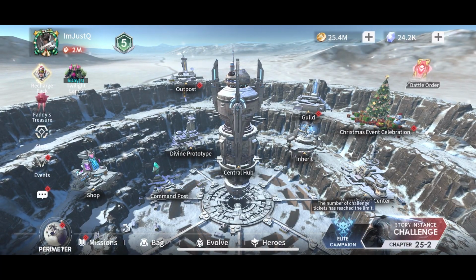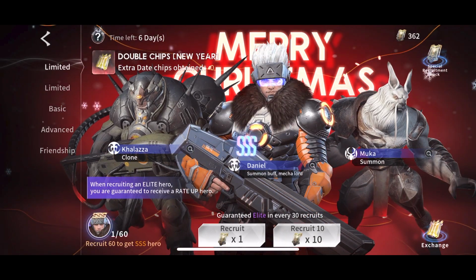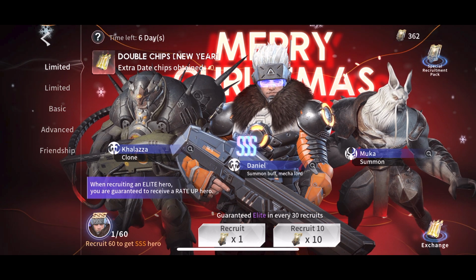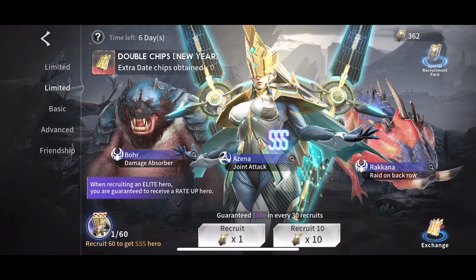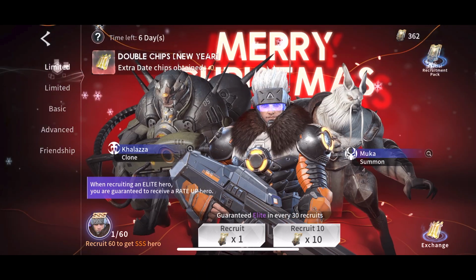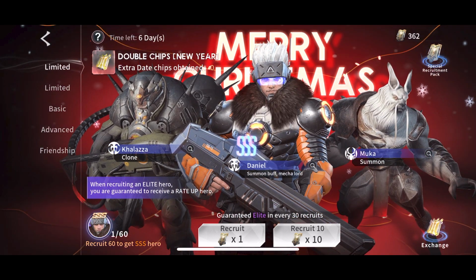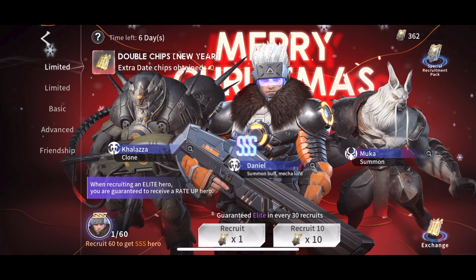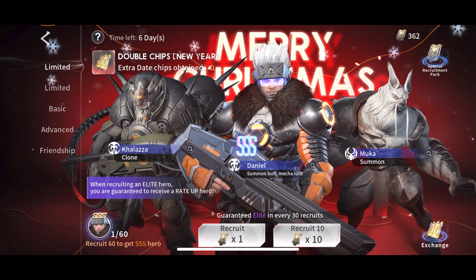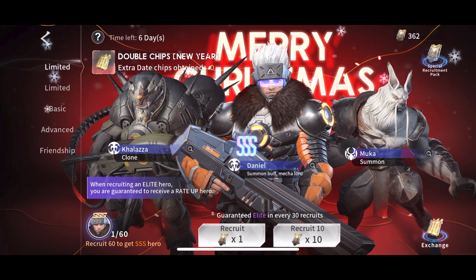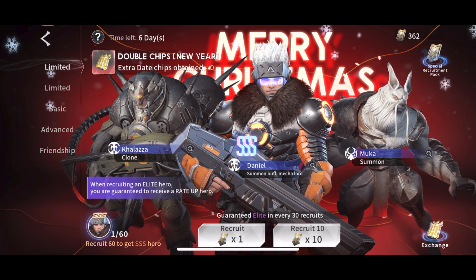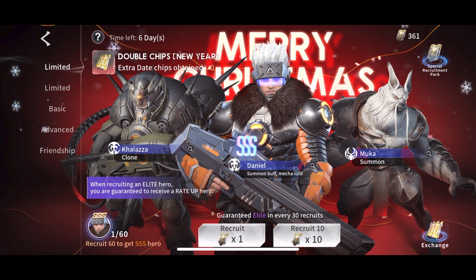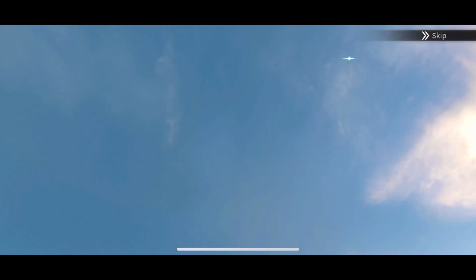Now we're going to go ahead and just summon all of our stuff. Let's go ahead in here and make sure we're on the correct banner. We don't want Azina, at least not right now. We want Daniel. I'm going for tamers, and this is a full tamer banner. So if I do get lucky or unlucky, I should be great to go. Let's go ahead in here and start. I'm going to start by doing 2 singles just to get it down to 10s.